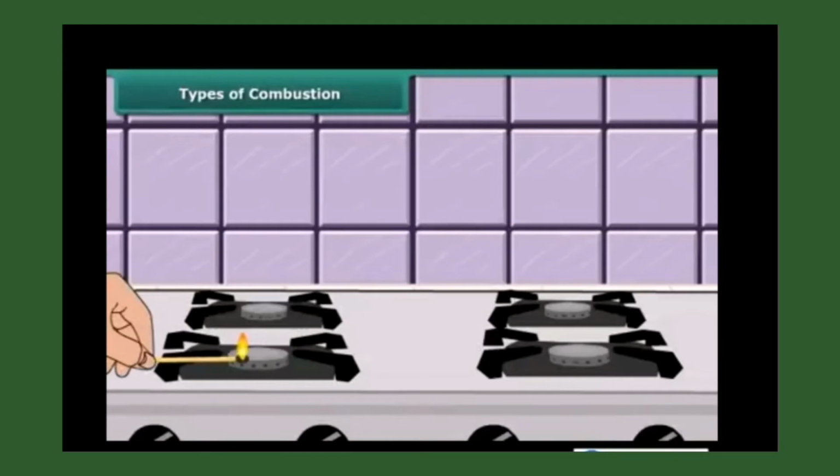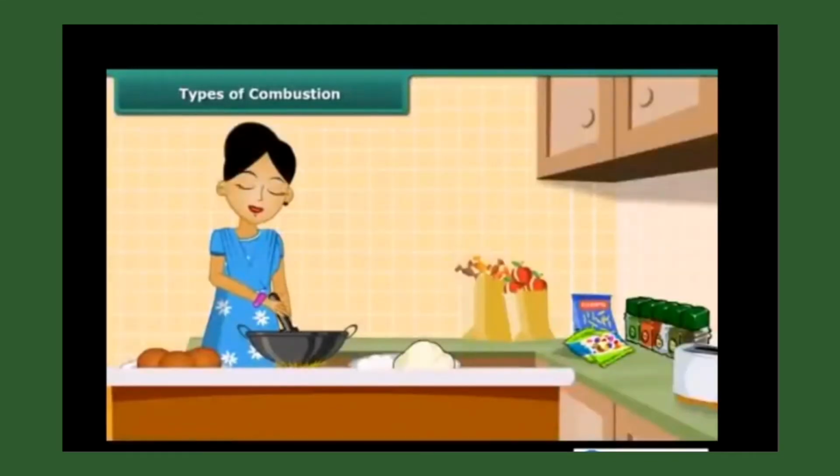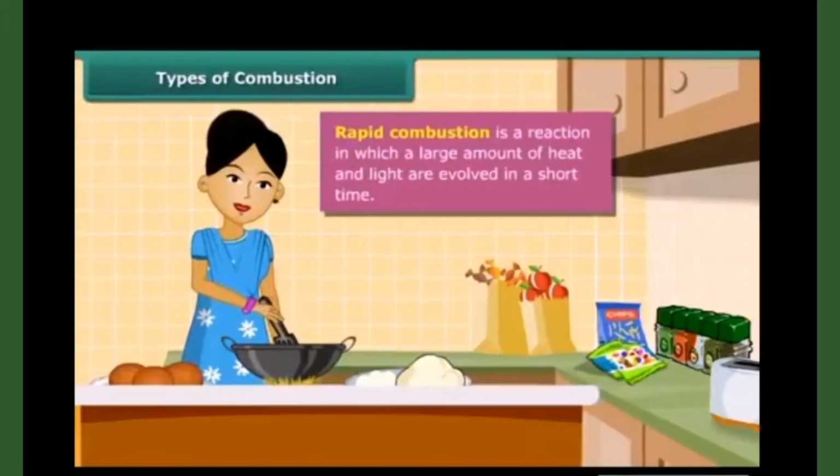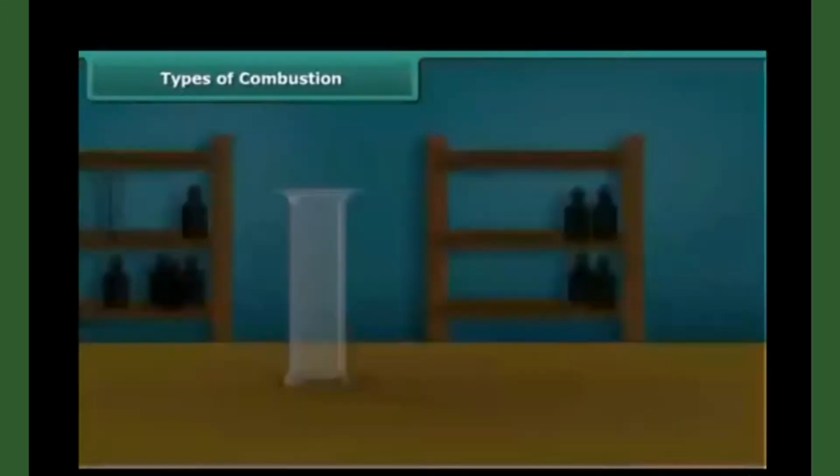You can see a lady igniting LPG in a kitchen to make food. LPG burns quickly, producing a lot of heat. This type of combustion is called rapid combustion. And hence, what is rapid combustion? Rapid combustion is a reaction in which a large amount of heat and light are evolved in a short time.